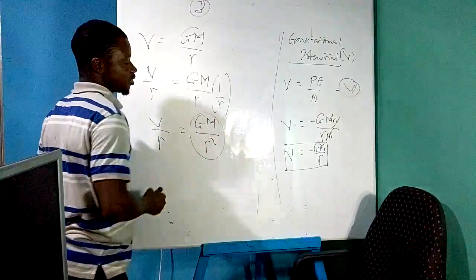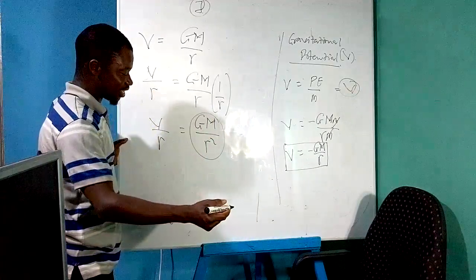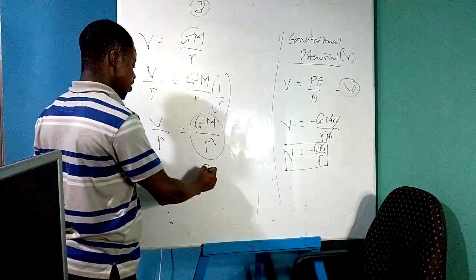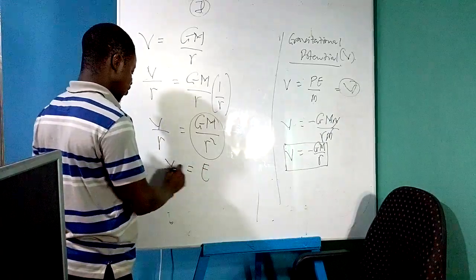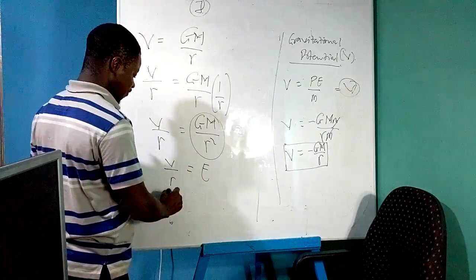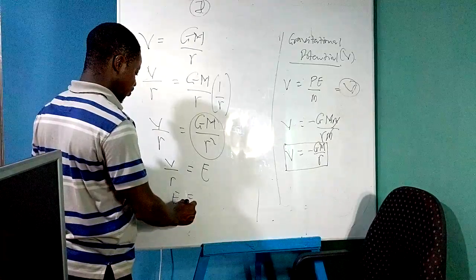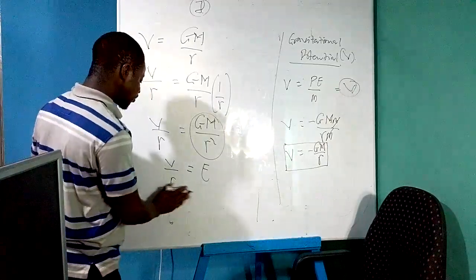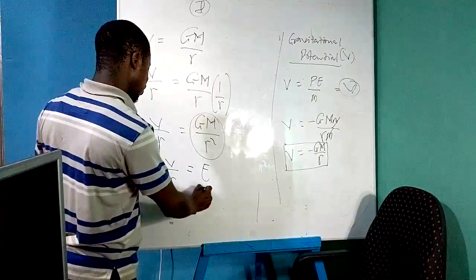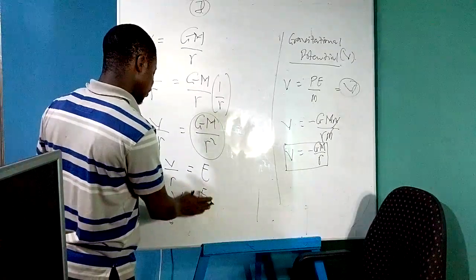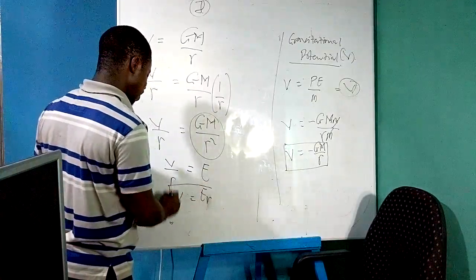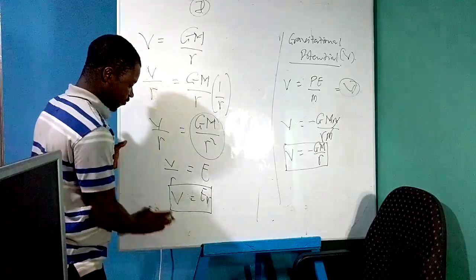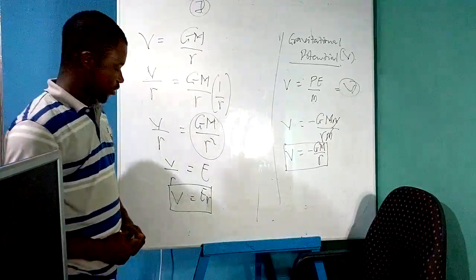What quantity is this? Gravitational field intensity. So E is equal to V over R. Therefore, V is equal to ER. It is easy to write the formula like this. V is equal to ER.